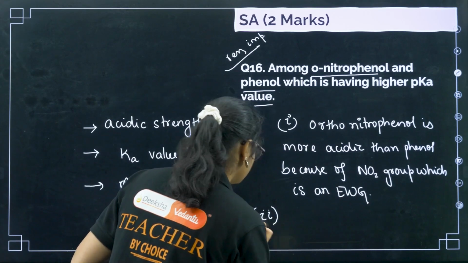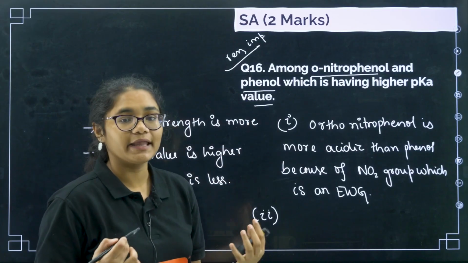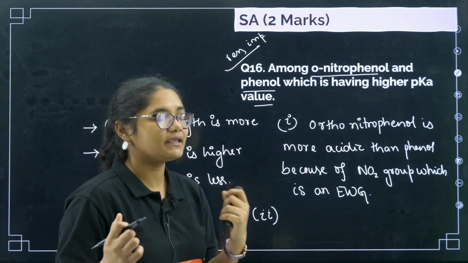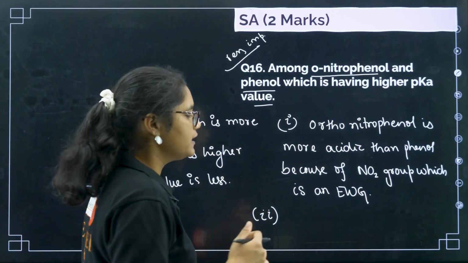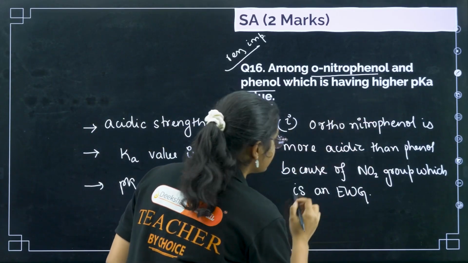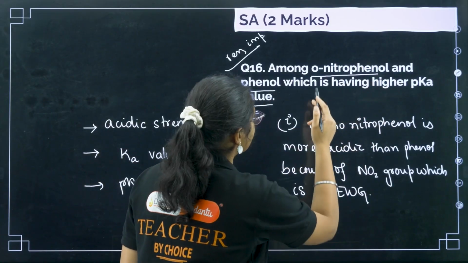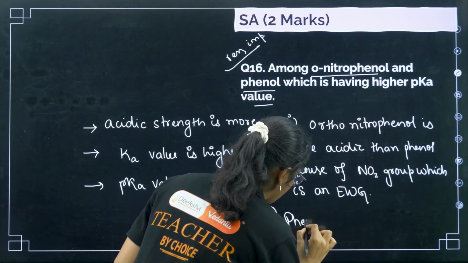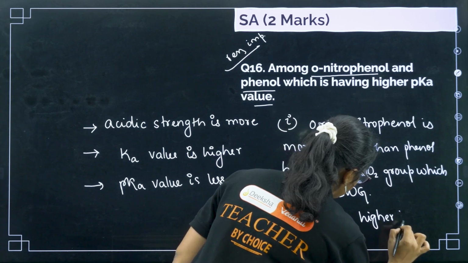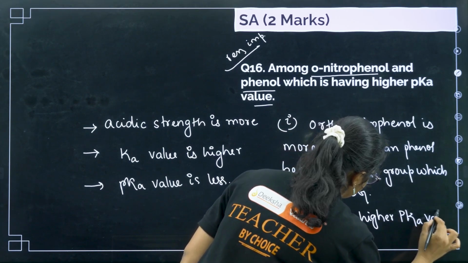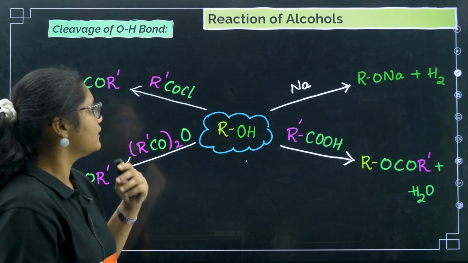Next, second point: which is having higher pKa value? If it is more acidic, its pKa value will be less, right? So because orthonitrophenol is more acidic, its pKa value will be less. Then higher pKa value will be of what? Higher pKa value will be of phenol. So phenol has higher pKa value. Okay, clear?